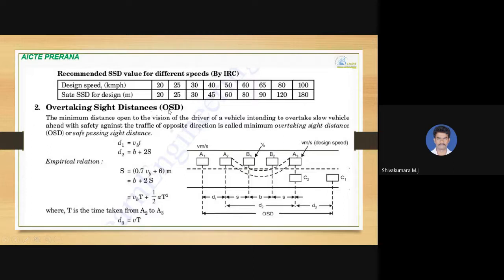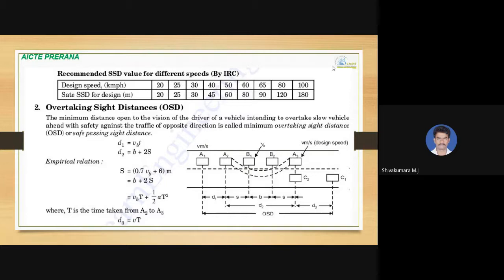Next, we come to overtaking sight distance, shorthand OSD. It is the minimum distance open to the vision of the driver of a vehicle intending to overtake a slow moving vehicle ahead, with safety against the traffic of opposite direction, without any collision with the vehicle coming from the opposite side. That distance we call overtaking sight distance or safe passing distance.